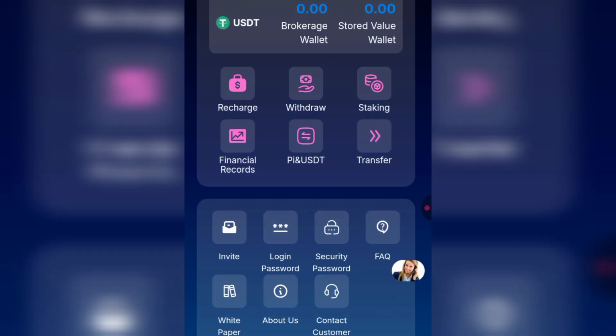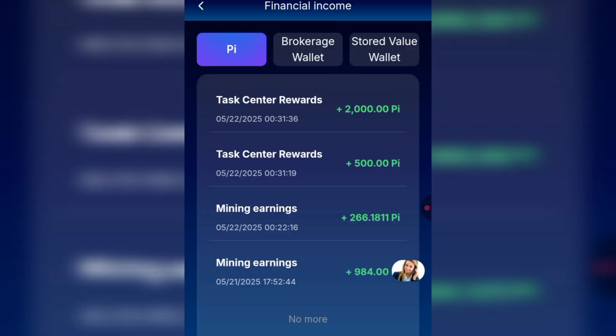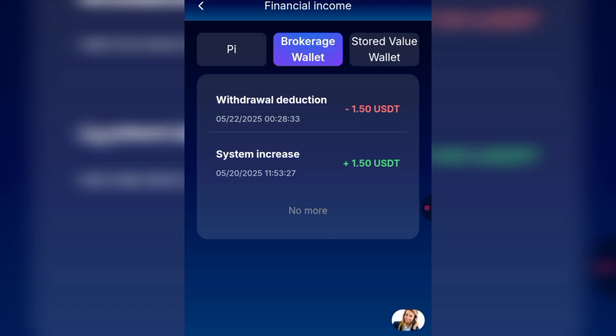Right here, you'll be able to see financial record, which is all the transactions you make on this platform. Right here, this is my Pi transaction, my mining earnings. I received 984 Pi, and here I received 260.1811 Pi. Right here, my tax 500, and here when I joined the Telegram channel 2000. If you go back to brokerage wallet, which is the financial income, you see that it was increased by 1.5 USDT, which is when I deposited.